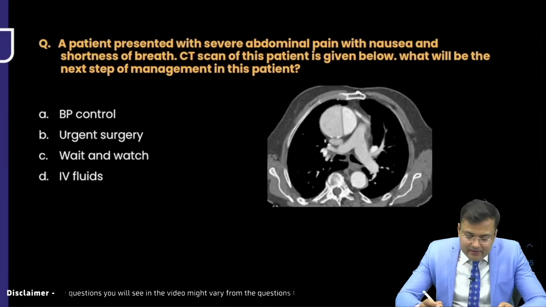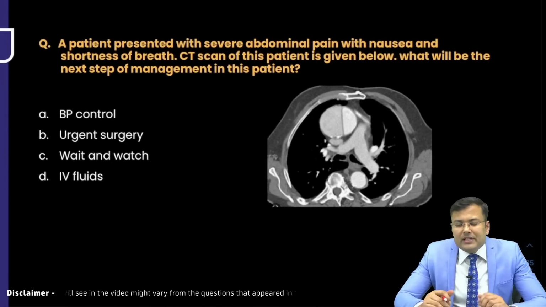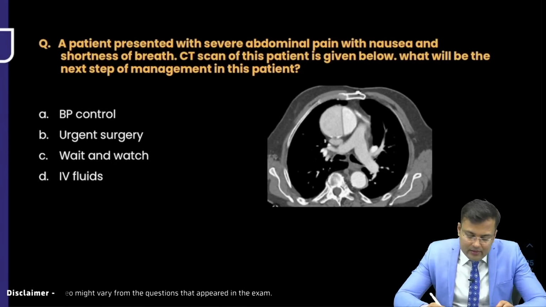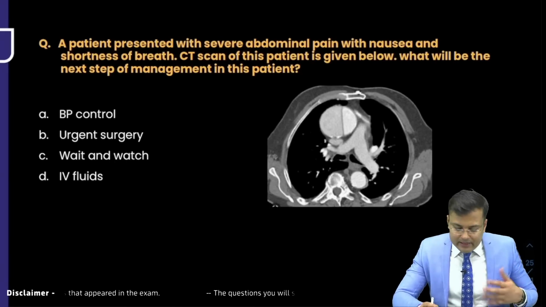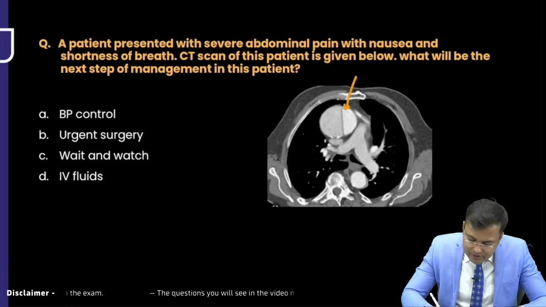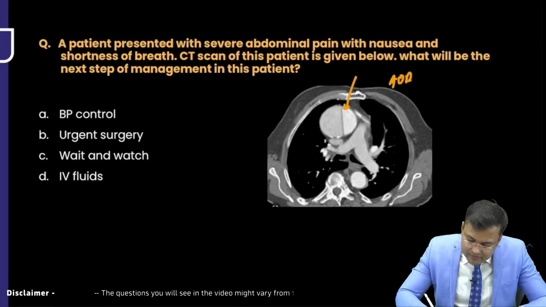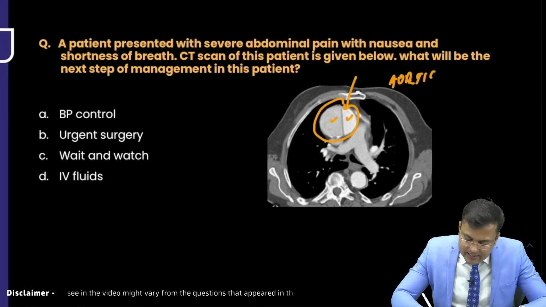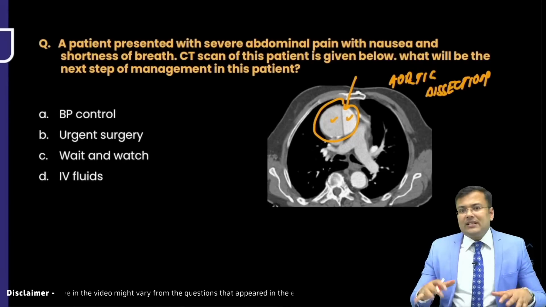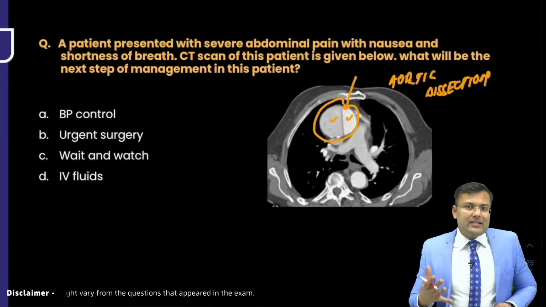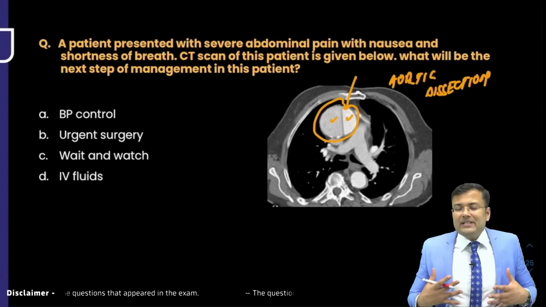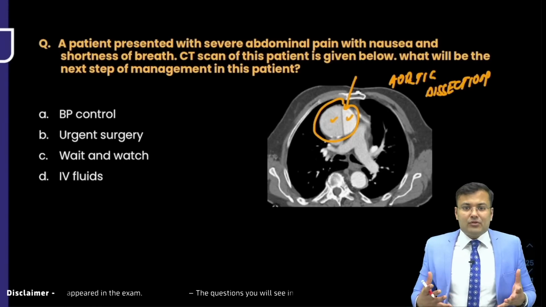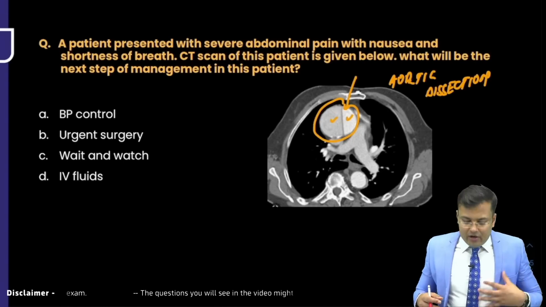A patient presented with severe abdominal pain. Let me tell you, it's a repeat question. It was asked previously. Severe abdominal pain with nausea and shortness of breath. CT was done, and here you can see there is aortic dissection. In the aorta there are two lumens. This is aortic dissection, an emergency situation. What is the next best step? In this case, we should go for emergency Dacron graft repair.